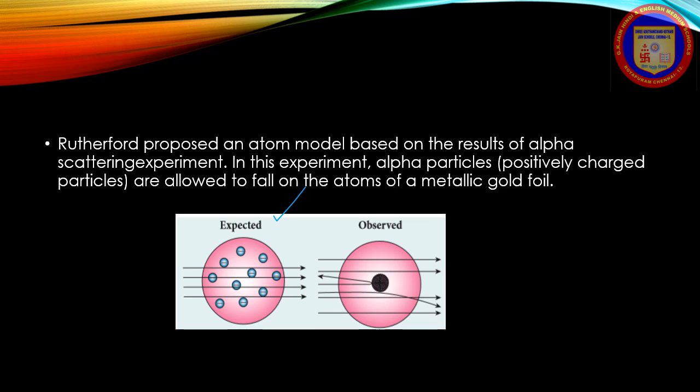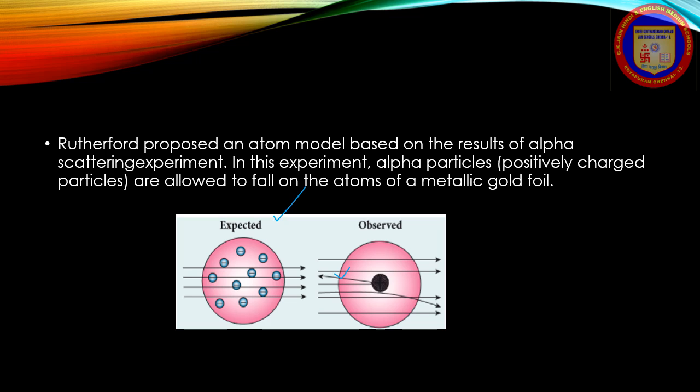Most of the alpha particles are undeflected through the gold foil and went straight. Second, some of the alpha particles are deflected through a small angle. A few alpha particles are deflected through an angle more than 90 degrees. Very few alpha particles return back, that is deflected back by 180 degrees.